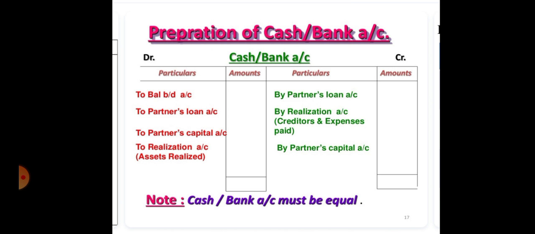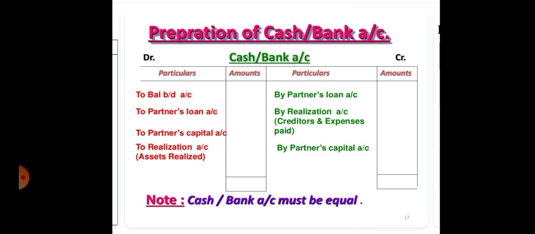After preparing partner's capital account, we will be preparing cash or bank account. It will be started as debit side to balance brought down. To balance brought down means opening balance of cash or bank account. If we have paid any partner's loan, then it will be written under credit side by partner's loan account. If any partner's loan has been recovered from that partner, then it will be written under debit side to partner's loan account.